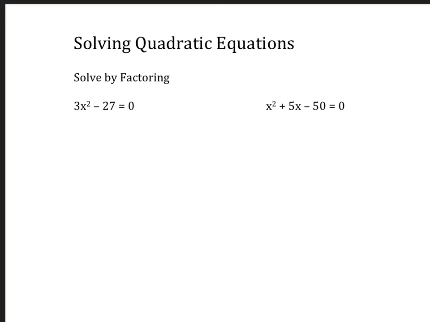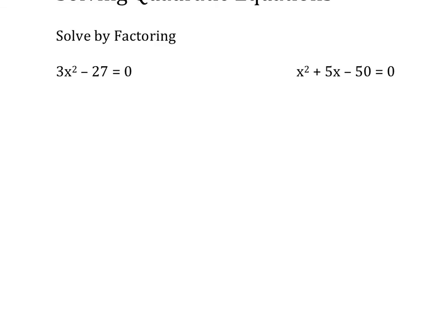Okay, so these first two, why don't you give them a shot? Solve by factoring. And I'll give you a hint for the first one. Divide 3 out. Start with a GCF. Factor it, and then set each factor equal to 0. That's how we solve by factoring. Give it a shot, and then we'll compare answers.